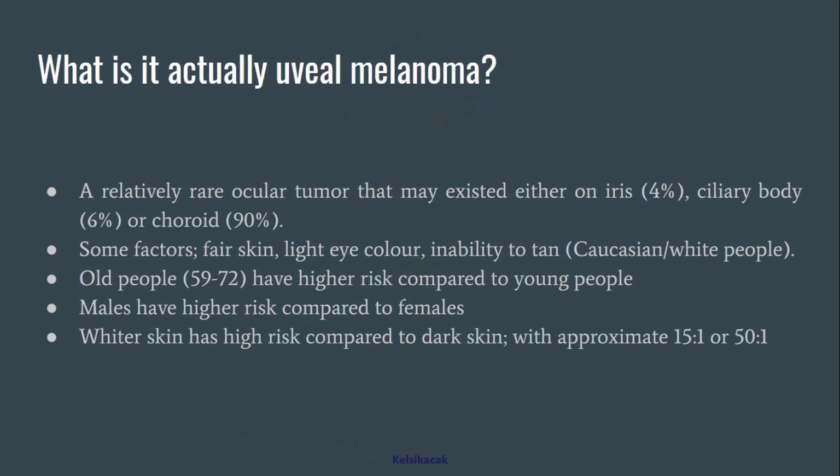Based on some research, older people, 59 to 72 years old, have a higher risk compared to young people, and males have a higher risk compared to females, which is basically due to genetic inheritance. Lastly, white-skinned people have a higher risk compared to dark-skinned people because of their inability to tan.